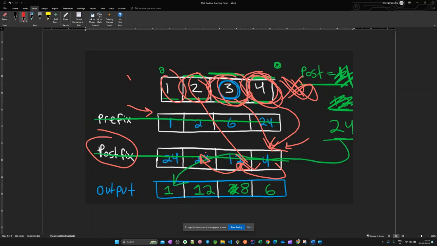Okay, by default, let me assume that there is an imaginary number. Like in the prefix we have imagined a number here, for postfix we are imagining a number here to fill the whole array. So what would be here? We'll be putting 1 into this number. This number would be our element to keep here.